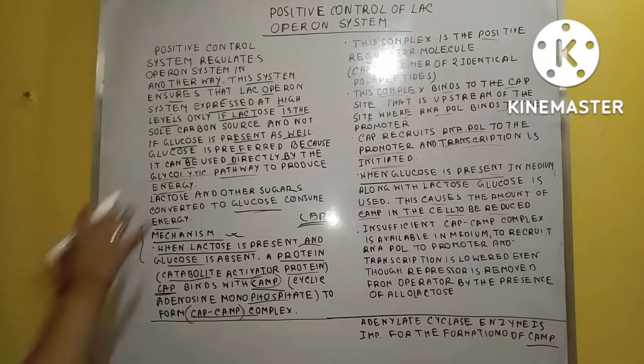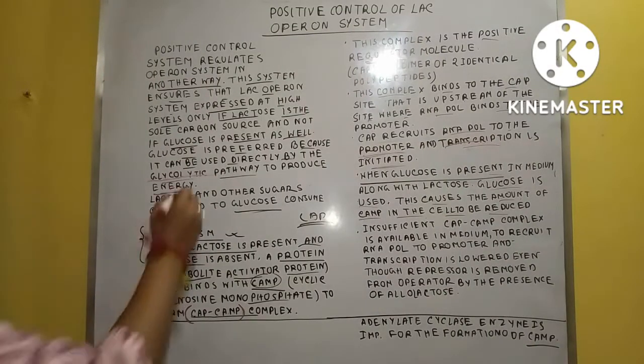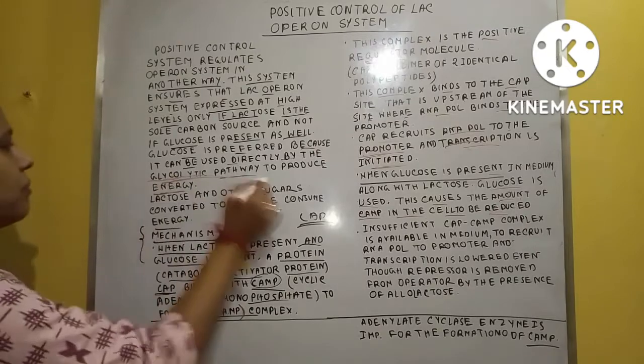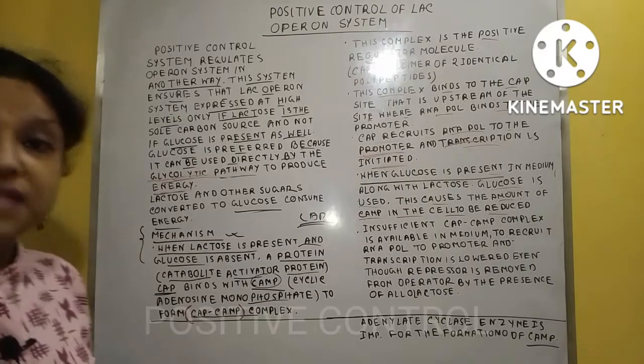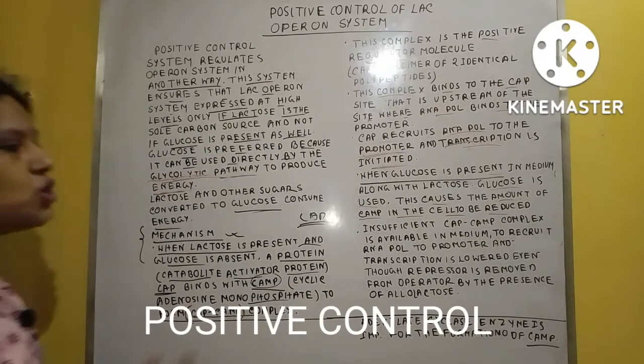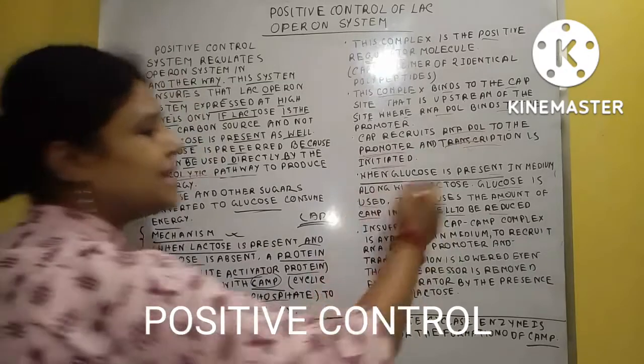So glucose is directly used by the glycolytic pathway to produce energy. Here the lactose is not used directly by the glycolytic pathway for the production of energy, and that's why the actual role is found in the CAP protein. Clear?